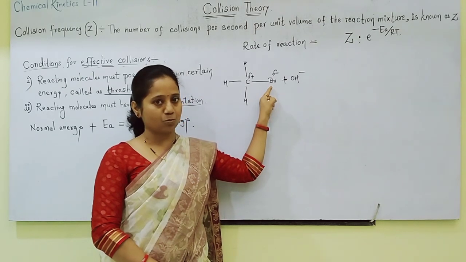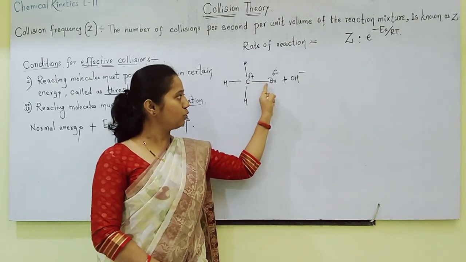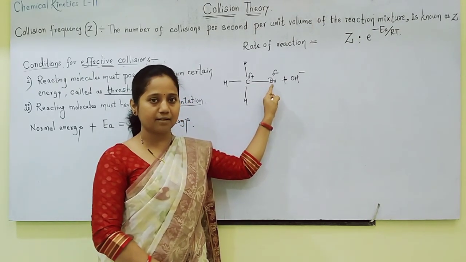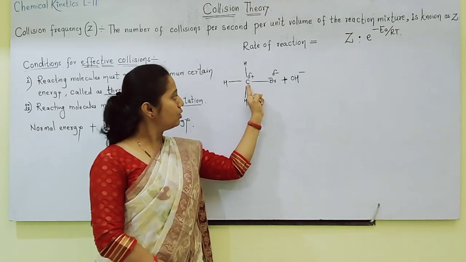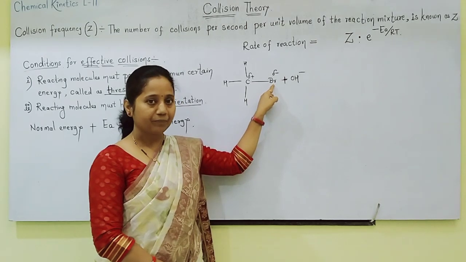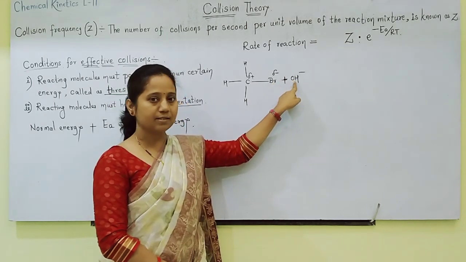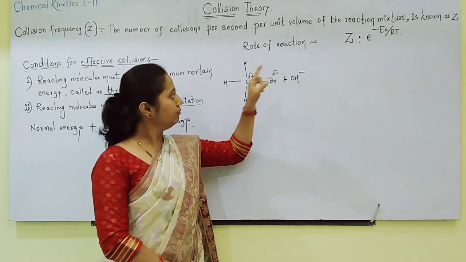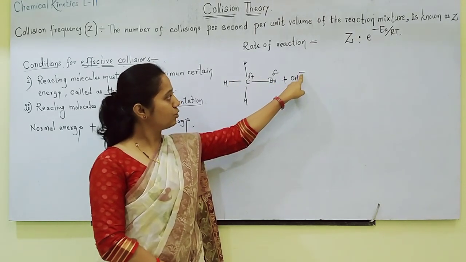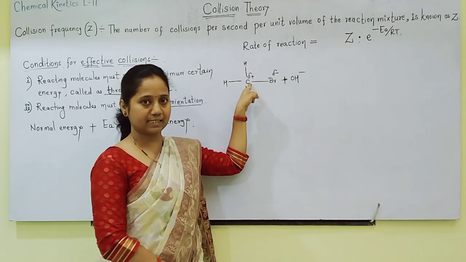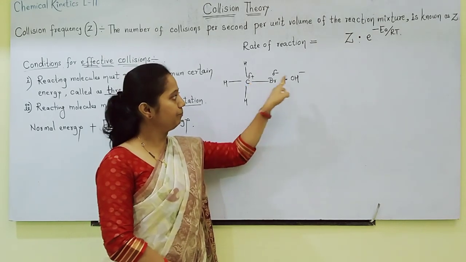The electronegativity of halogens is much more, so it will pull the electron pair towards itself and get a partial negative charge, while carbon will get a partial positive charge. So these charges developed. Now OH minus attacks this bromomethane, specifically the C plus. Opposite charges attract each other.